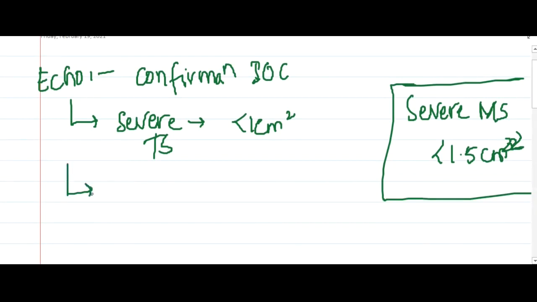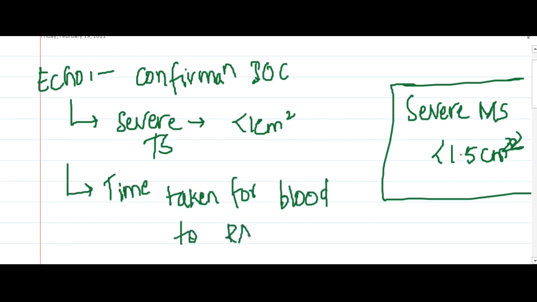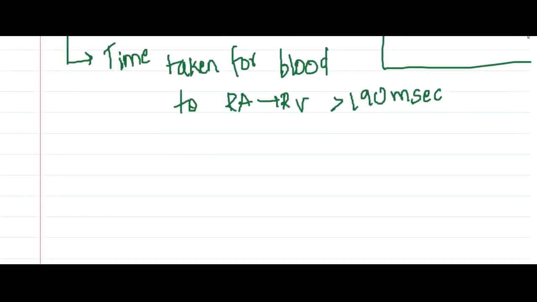And one more thing you will have to note in echocardiography is the time taken for the blood to travel from right atrium to right ventricle. This will increase to more than 190 milliseconds. So these are the important things which you see on echocardiography.